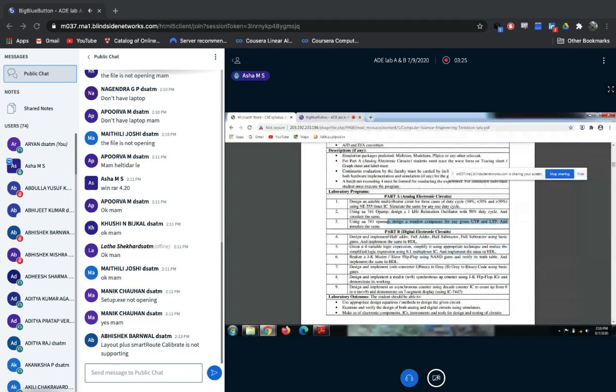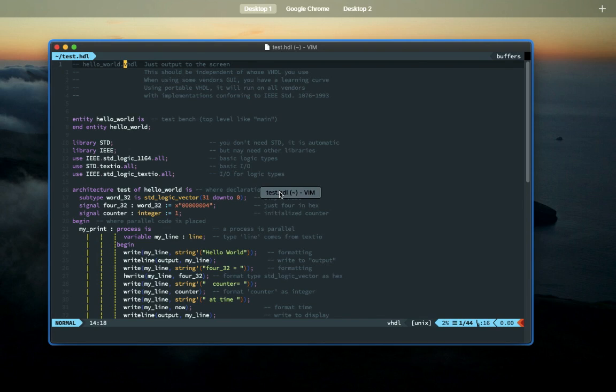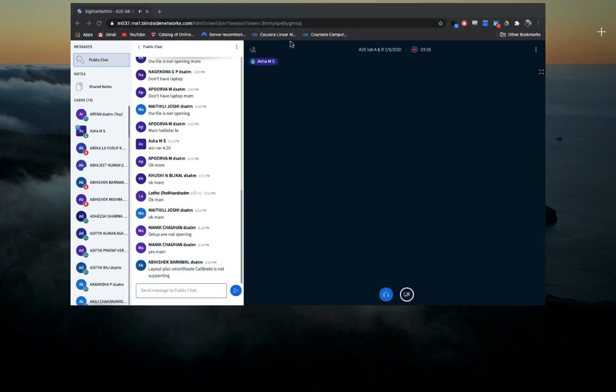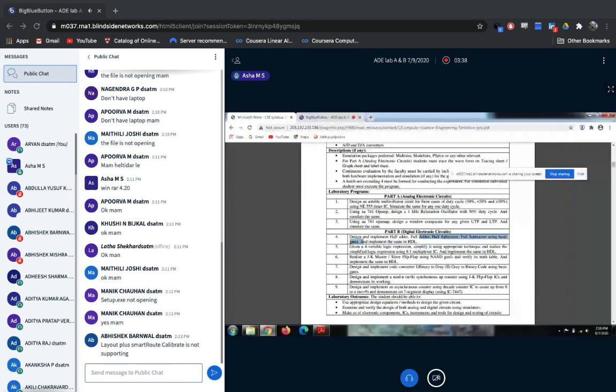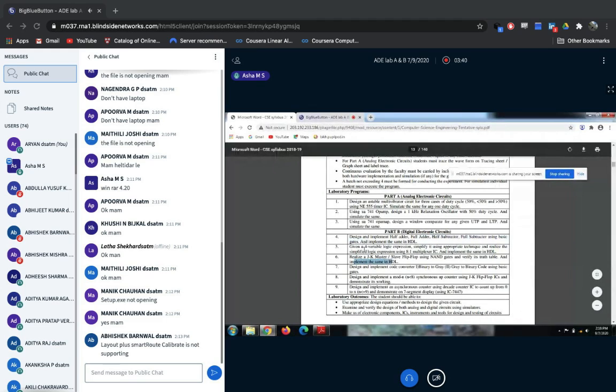In part B, we will again have 6 more experiments, in which we will be studying digital electronics. Out of these six experiments, the fourth, fifth and sixth have both hardware as well as software. We need to implement them on the IC trainer kit, as well as execute them in VHDL code. This part B we'll see later once it comes to the syllabus.